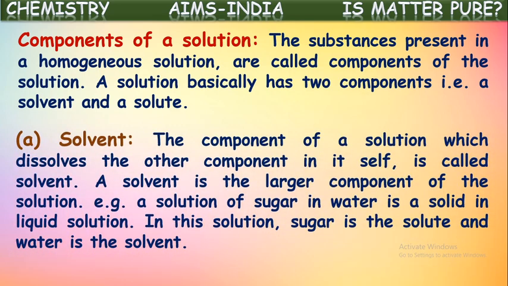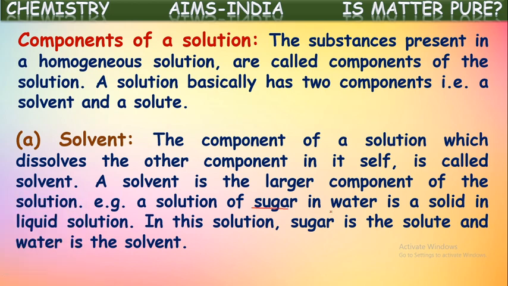What is a solvent? The component of a solution which dissolves the other components in itself is called the solvent. A solvent is the larger component of the solution. For example, a solution of sugar in water is a solid in liquid solution.